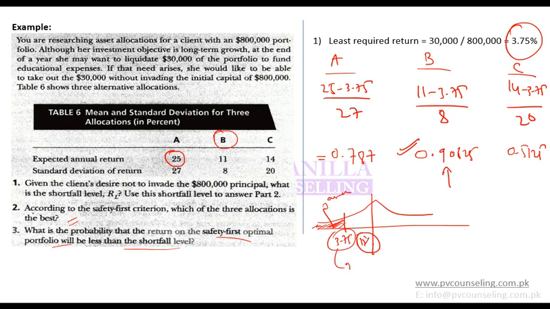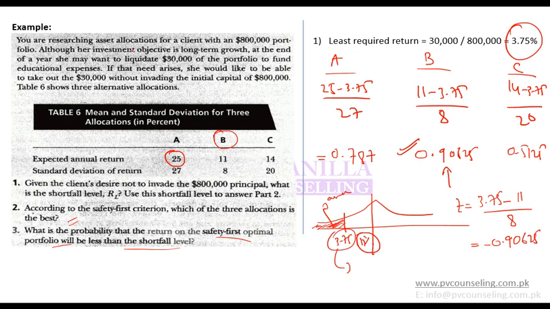Simply you convert it into a z value. When you convert it into a z value, it will be 3.75 minus 11 divided by 8, which is minus 0.90625, and then you find it through the table. On the table you can find out the area on the left hand side of 0.90625, and that will be your answer.